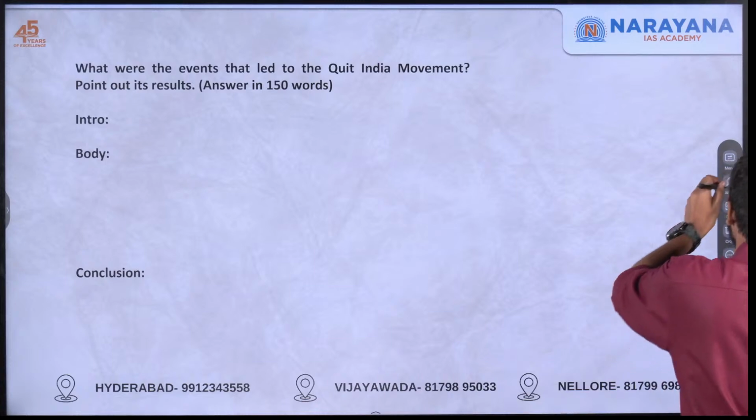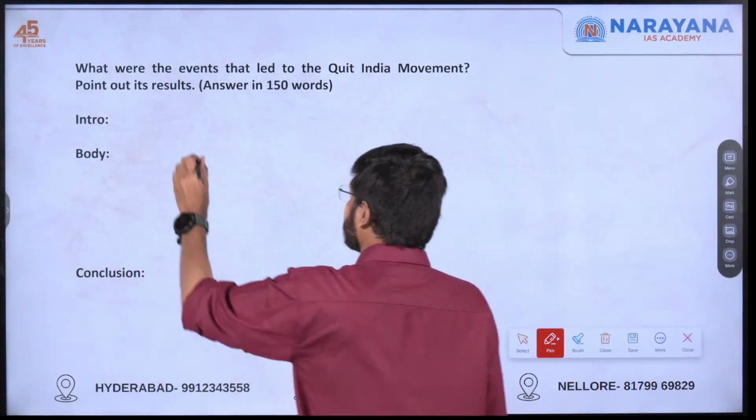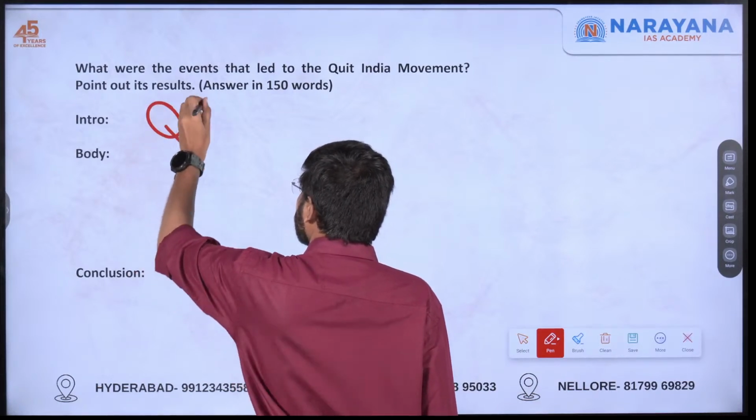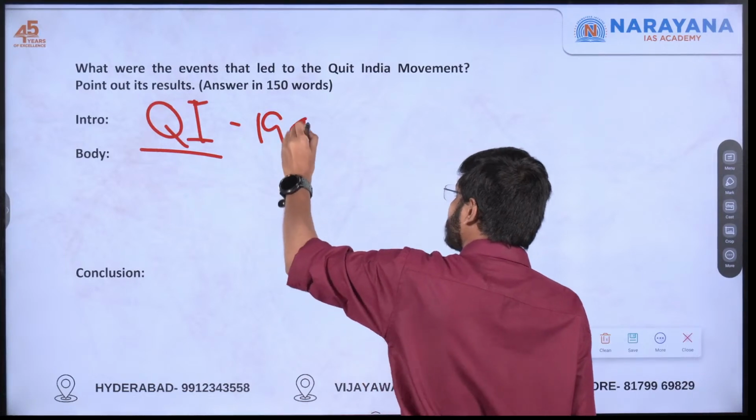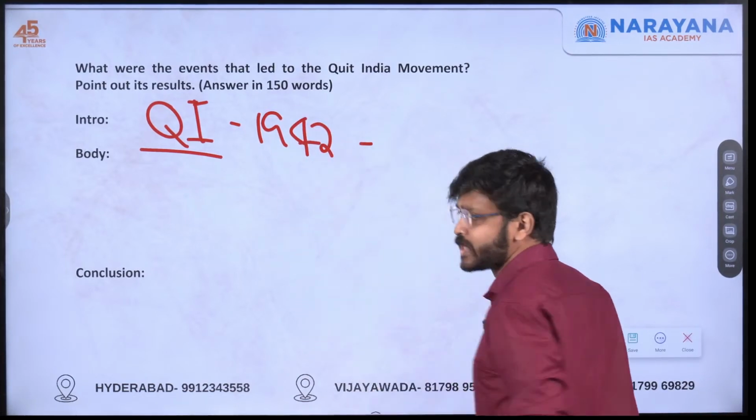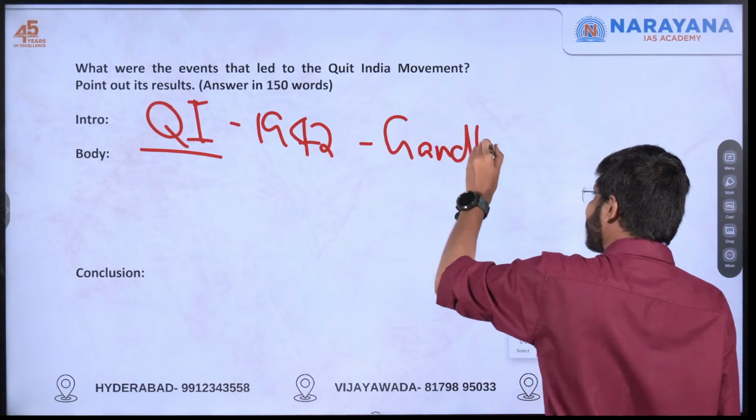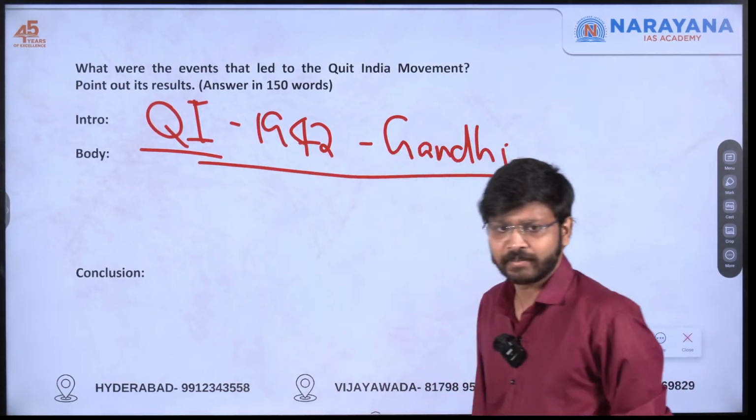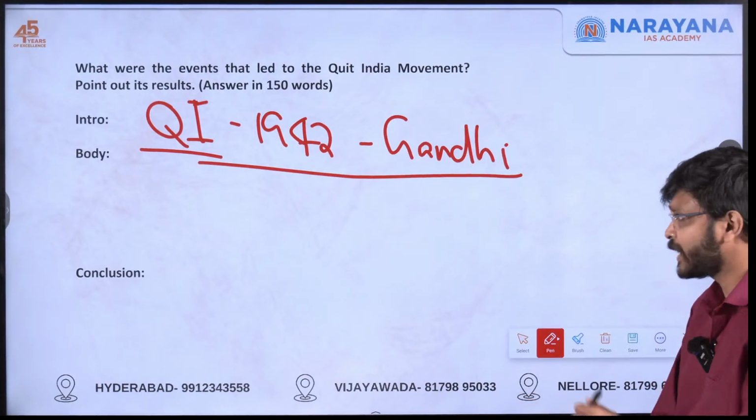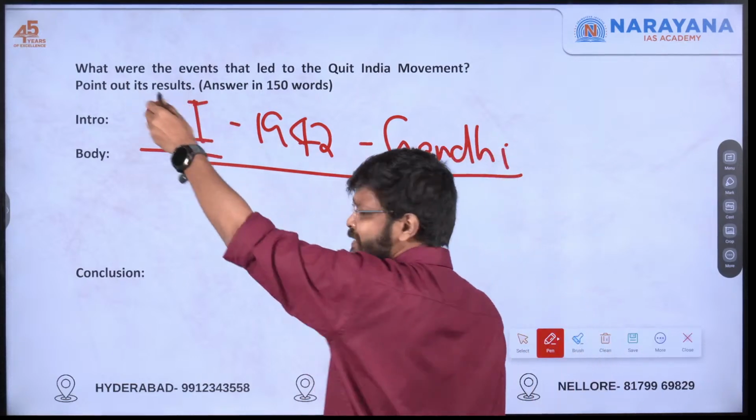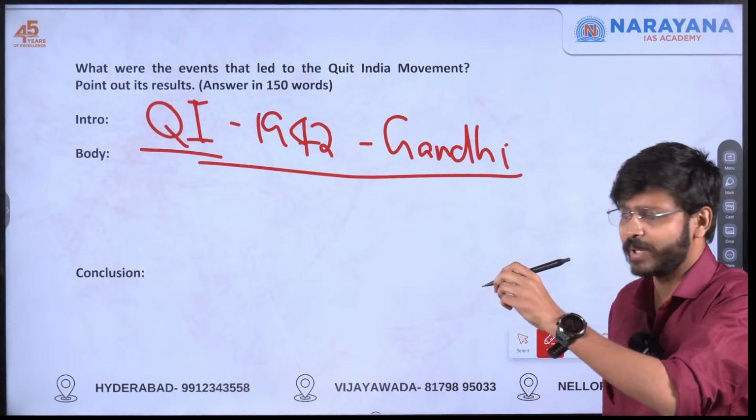So in the introduction, you can give what is the Quit India movement, when it was started, 1942, and the personality associated, Mahatma Gandhi. Like this way, you can make a very simple introduction. Just a 10-mark question only. Okay. In the body, again, they have clearly asked. It's a very simple question only. If you know the events, you can easily answer this question.